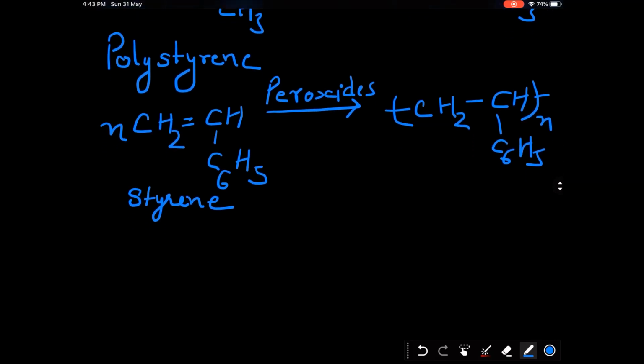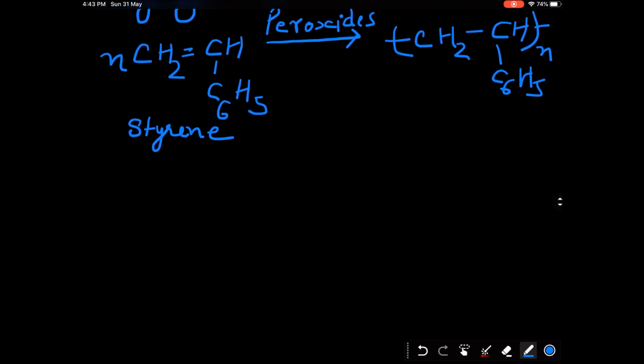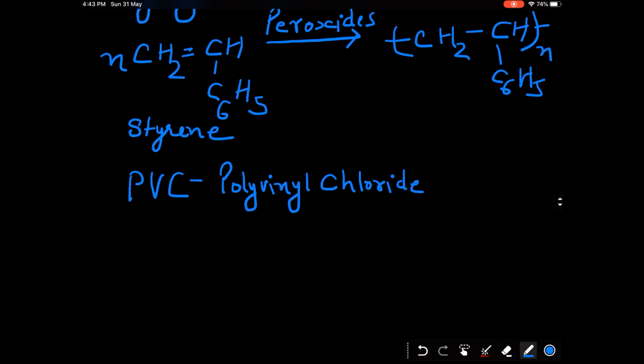Next important polymer is abbreviated as PVC, also known as polyvinyl chloride. In polyvinyl chloride, the monomer is vinyl chloride.